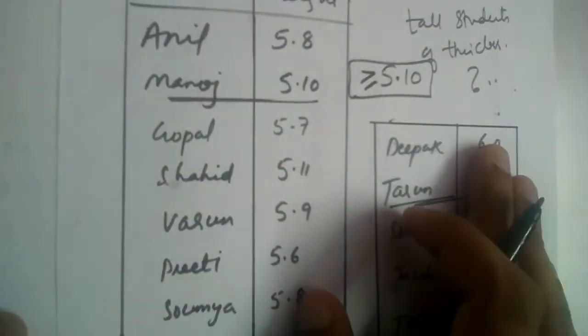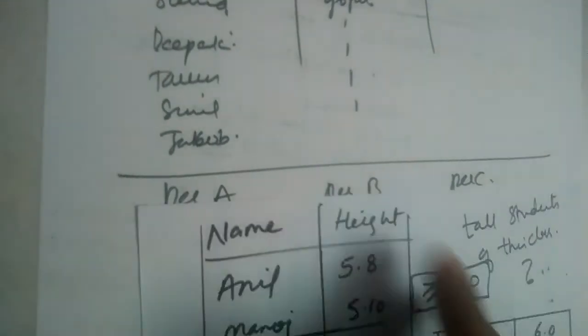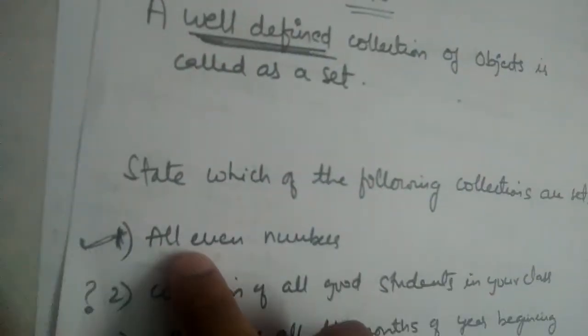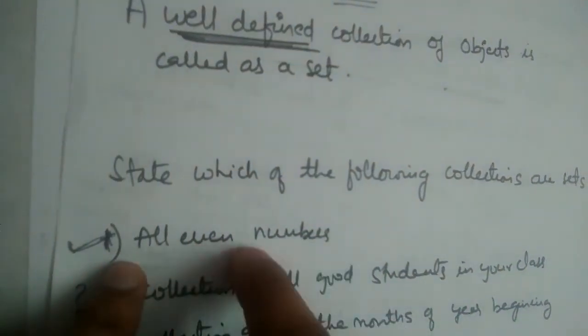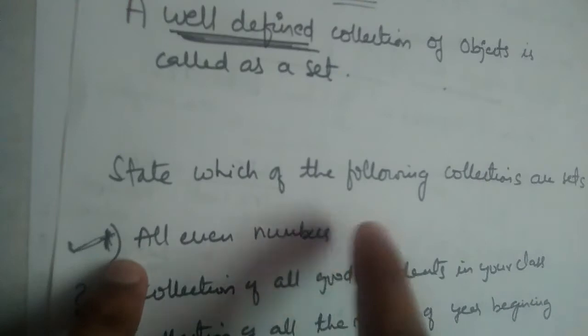The collection of all the students who are greater than or equal to 5.10, if you write the names, the list will be the same. In this case, three persons will get the same collection. So the collection will form a well-defined set. So whenever somebody asks you a question like, all even numbers, is it a set or not? Imagine that the same question is asked to two or three students, and if those students write the same list, then it will be a set. Otherwise it will not be a set. Very easy. This is not explained in the textbooks.